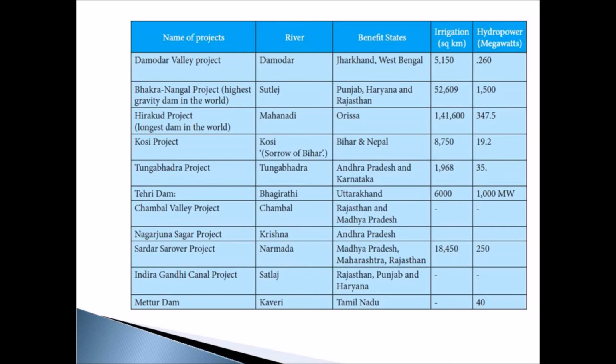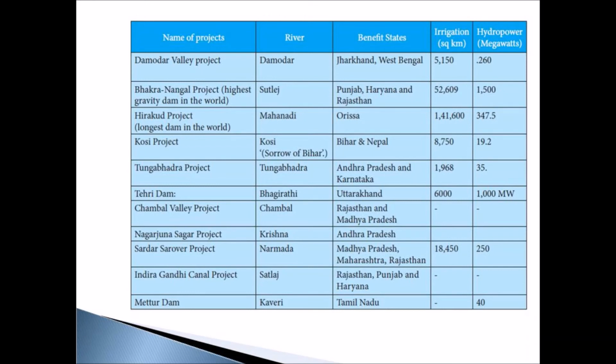So while studying about these multi-purpose river valley projects, it is important to know across which river they are constructed and what are the states benefited by these projects, and also how many square kilometer of land it irrigates and the megawatts of electricity generated by these projects.